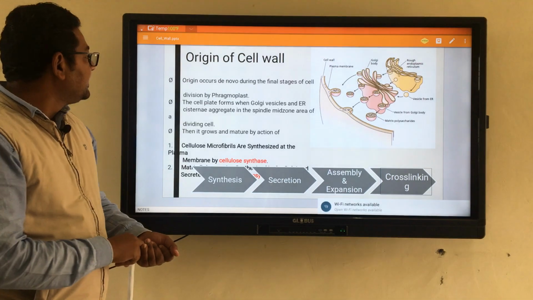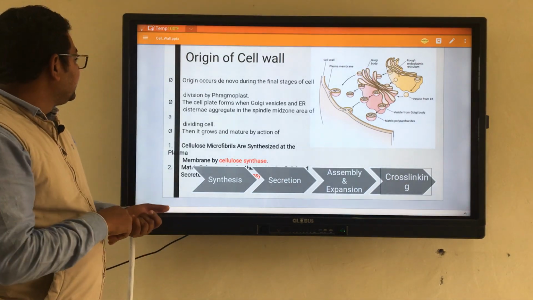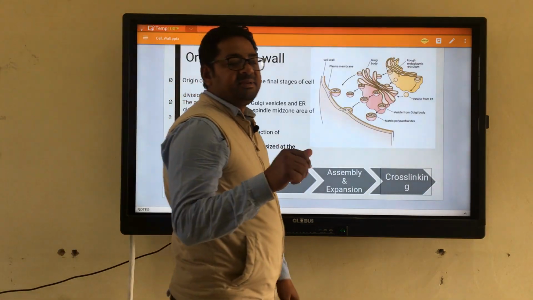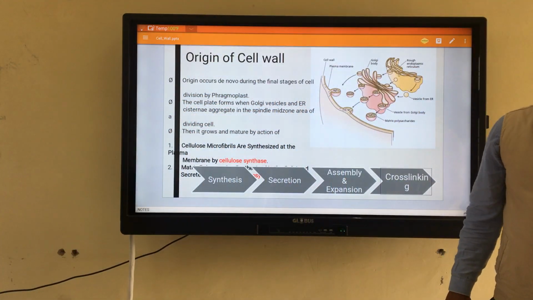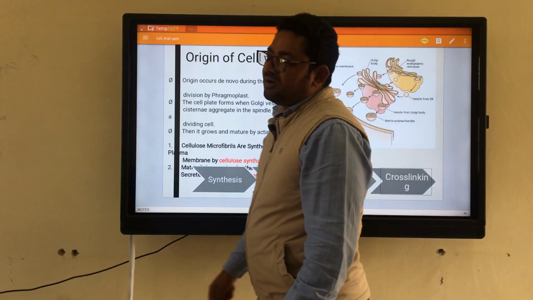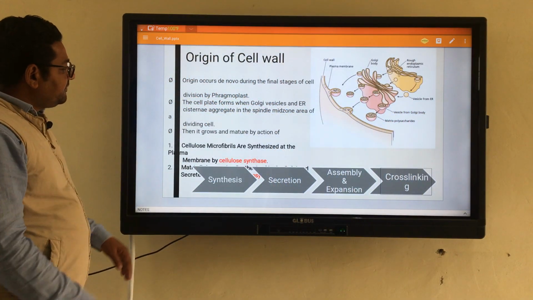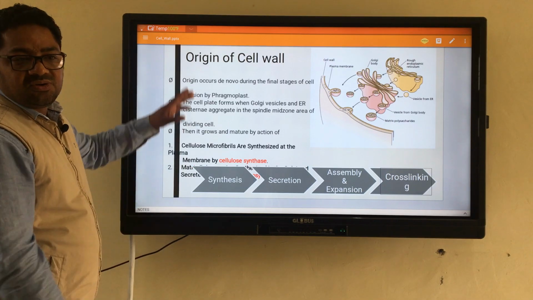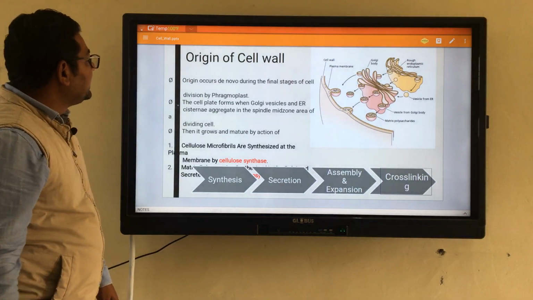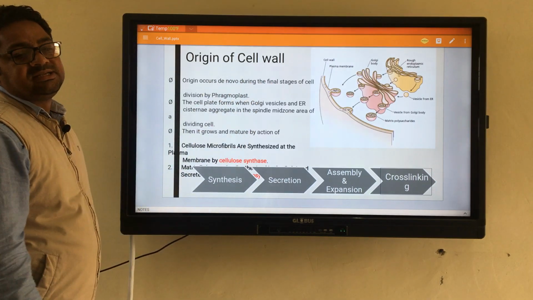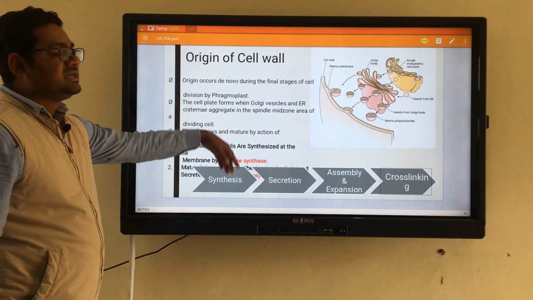And what will be that material? That will be cellulose, hemicellulose, pectin, and lignin. All these different substances are synthesized. So, if you are talking about the synthesis, the origin of the cell wall occurs de novo during the final stages of the cell division,